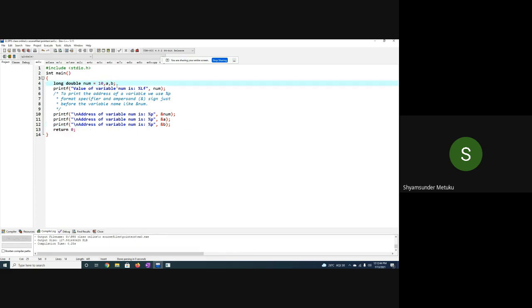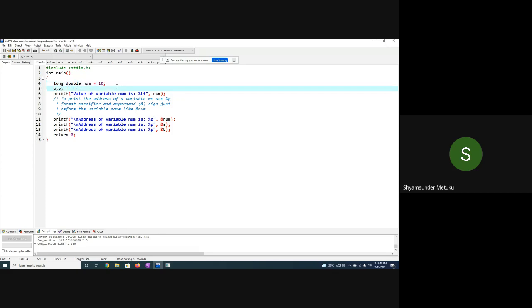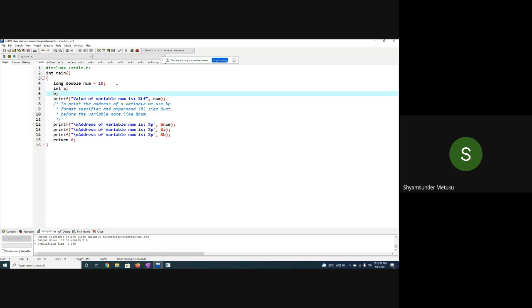Let me have an integer, then maybe some float. Integer and float are the same. Let me have a character. Now I have three variables. One is long double, one is integer, one is a character. Okay. Now, do you think it will be in consecutive locations or it will be at different locations? Different locations. Okay, let us verify.